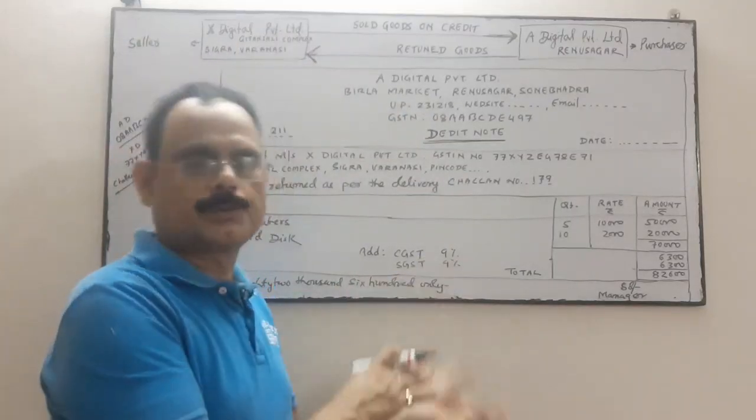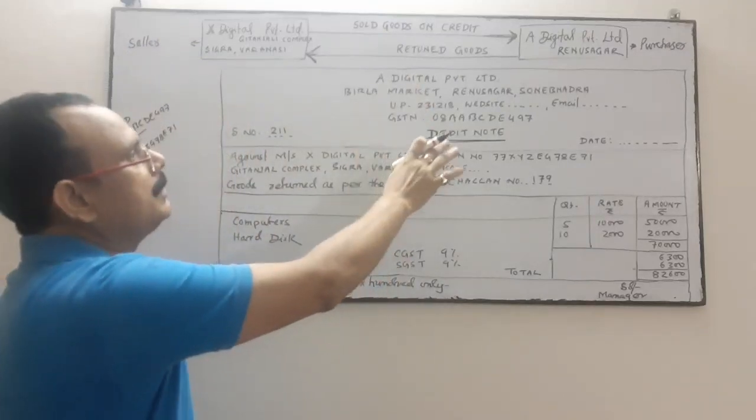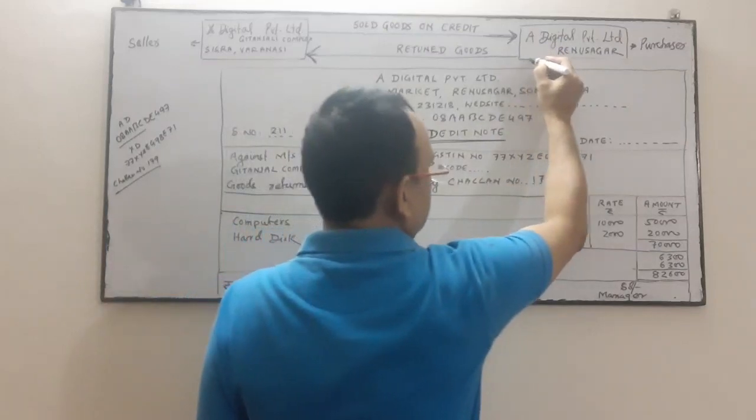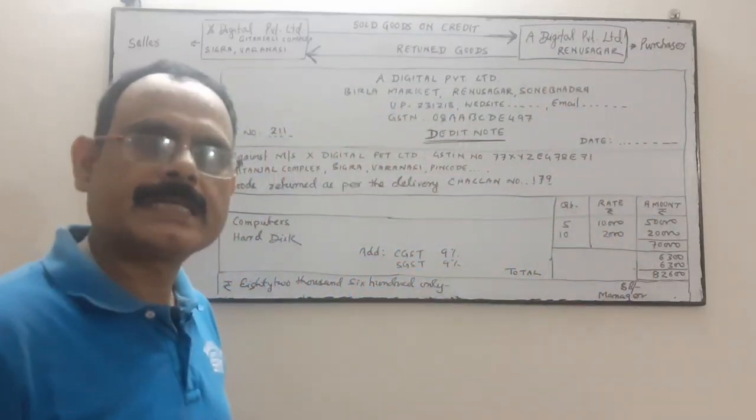Now, the debit note is going to be drafted by A Digital Private Limited, the purchaser.